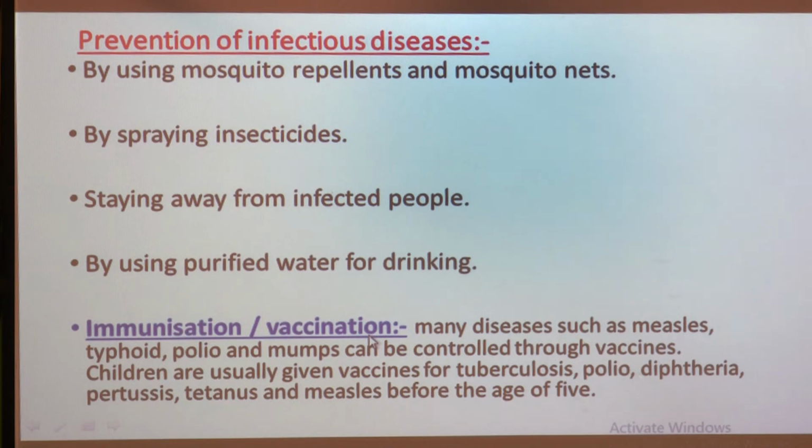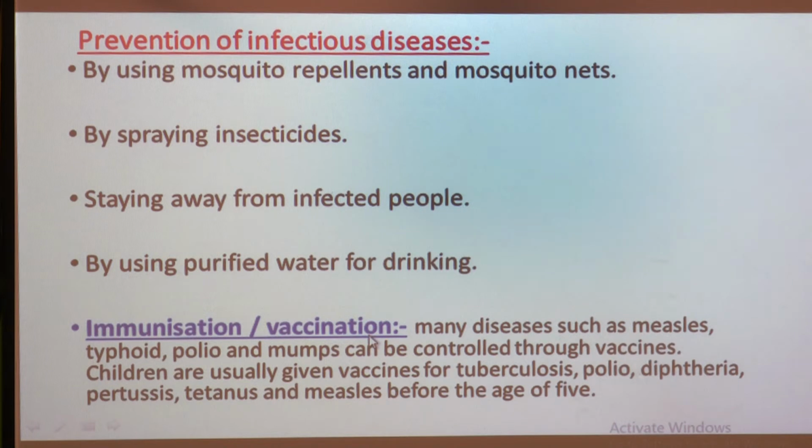How exactly are vaccinations done? By swallowing or by injection into the body. For example, chickenpox vaccines are given to small children to prevent them from getting chickenpox.